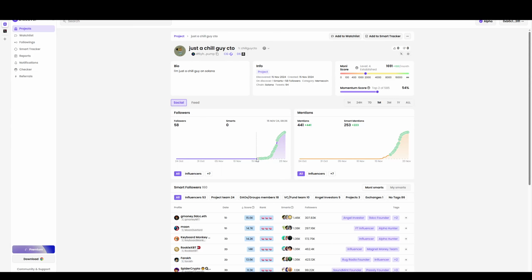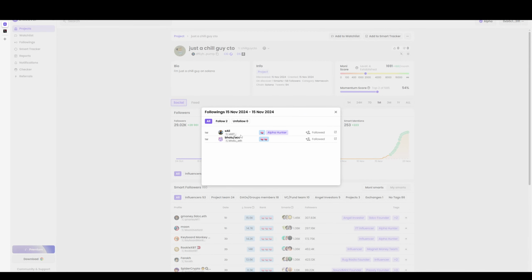And so here's the first, let me see if I can hover over that. There's the first two smart wallets or smart X accounts that followed it back on the 15th of November. If you want to know what accounts those were, you can just click on it. And so this is your study right here, you're doing all your legwork, right? And you can follow them. So now I'm going to follow these people. Oh, wait, I've already followed them, sorry. You'll get a button there that will follow them.